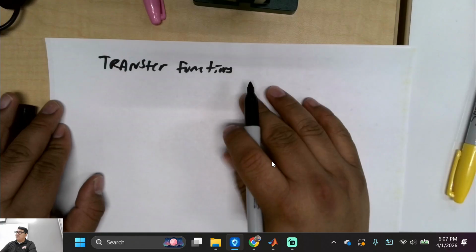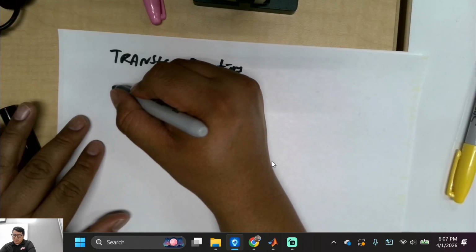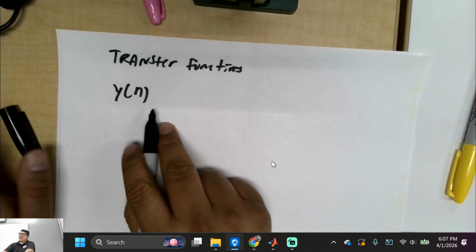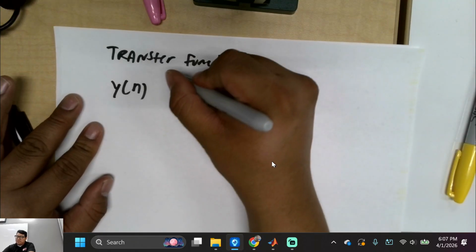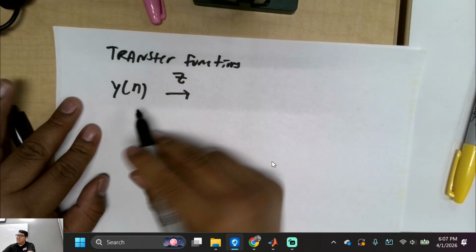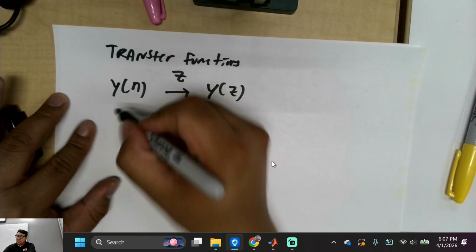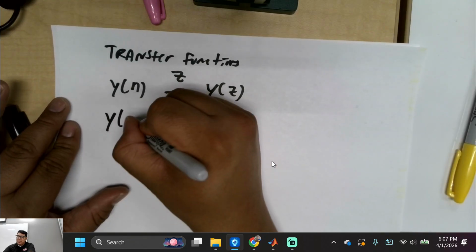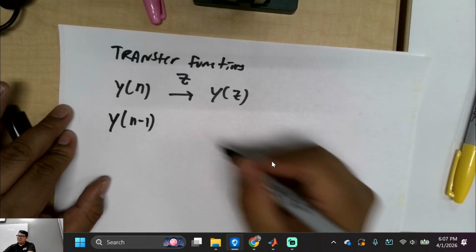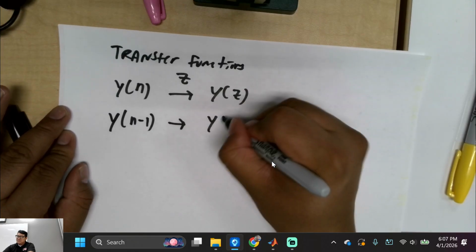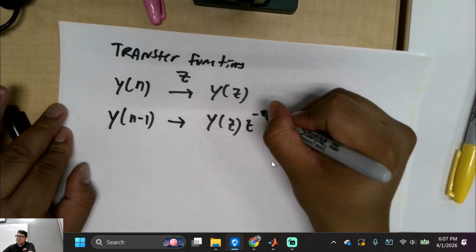Okay, for digital systems, okay? So remember, let's just say I have some y[n], right? It's just existing on its own. If I were to take the z transform, the z domain of this, it should give me Y(z) right here. Is that cool? And then what if I have y[n-1]? If I have a delay, it's going to be multiplied by z^-1, right?